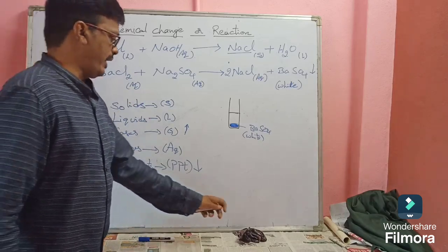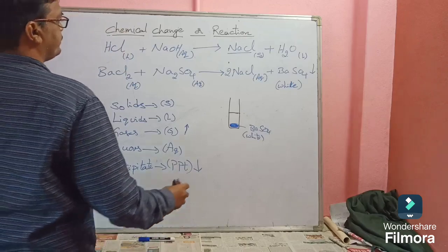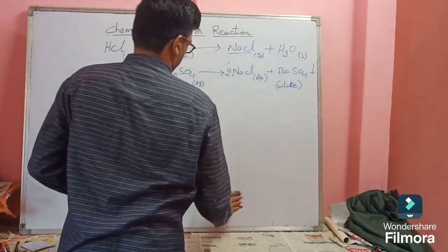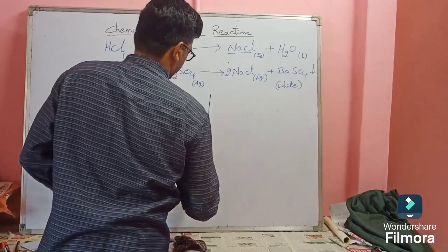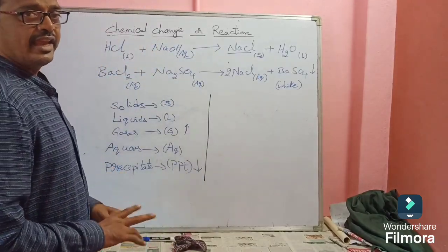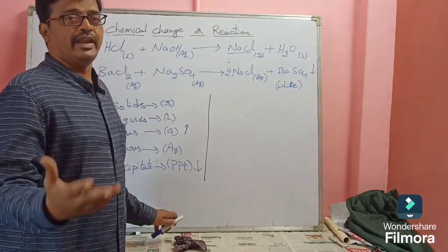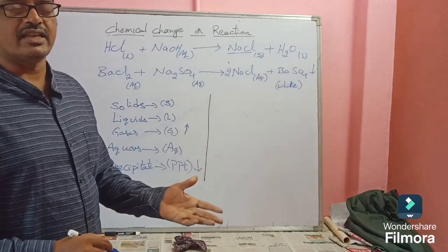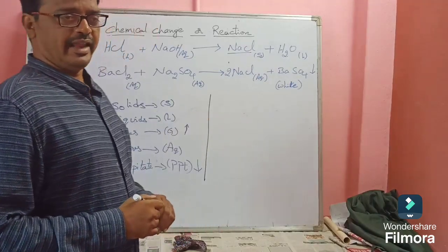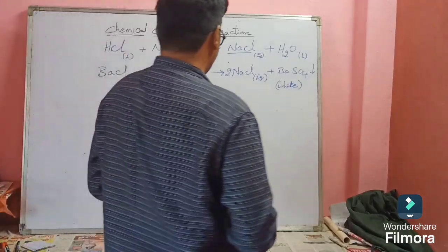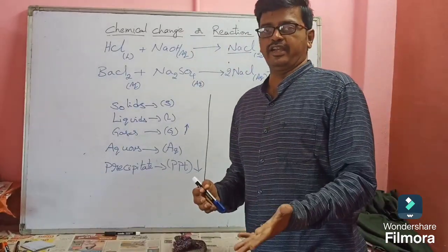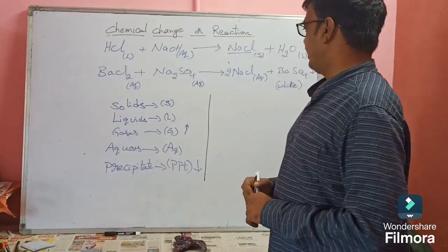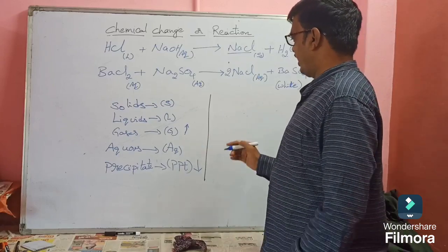In some chemical reactions, heat energy is liberated. Those reactions are called exothermic reactions. In a chemical change, if heat energy is released or evolved, the reactions are called exothermic.